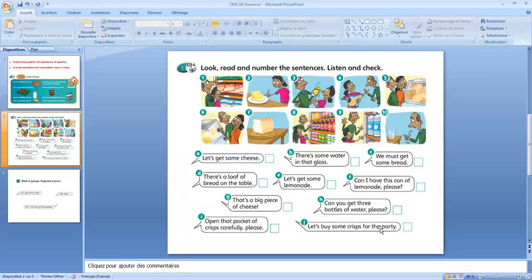So here we have an activity with 10 pictures about food, and expressions or sentences. We have to look at these pictures and read the sentences, then number these sentences. So I'll give you, for example, 2 minutes to do it, then I'll give you the audio to listen and check.